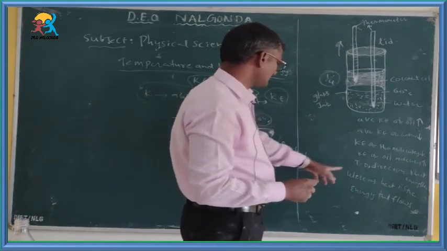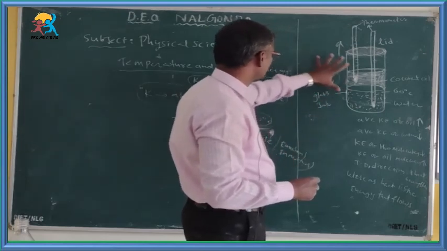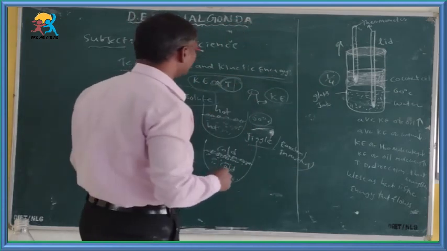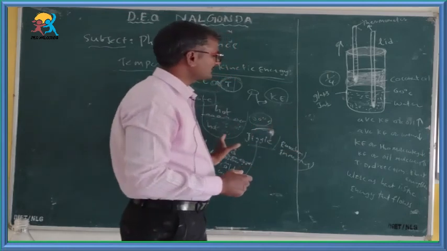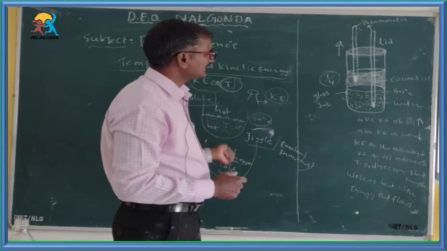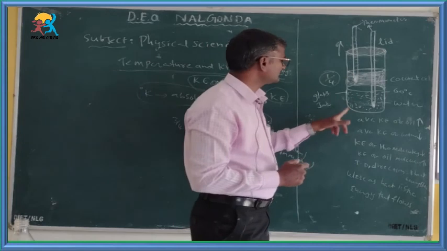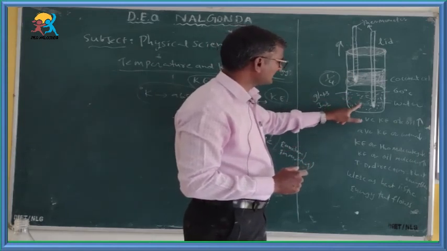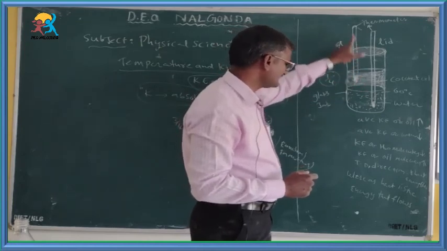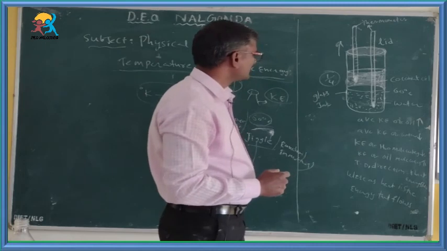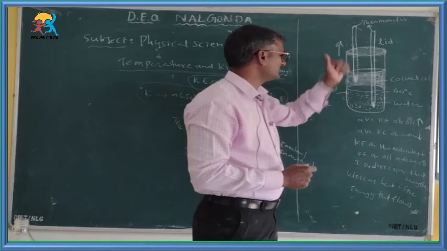Once you observe all these activities, we can draw one conclusion: heat is a form of energy. It flows from hot body to cold body until thermal equilibrium is attained between the bodies. Here also we can see the average kinetic energy of the water molecules decreases and the average kinetic energy of the coconut oil increases, due to the transfer of heat energy from hot body to cold body.